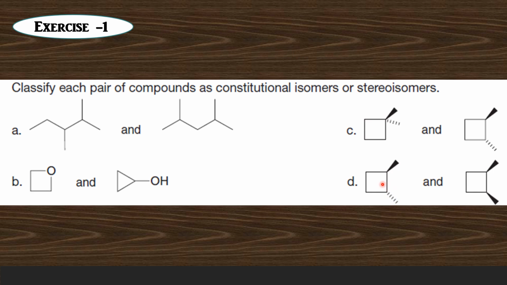Therefore, these two molecules have the same molecular formula and the same connectivity. They differ only in the arrangement of groups in three-dimensional space. They differ only in the orientation of groups in three-dimensional space. Therefore, this pair is an example of stereoisomers.